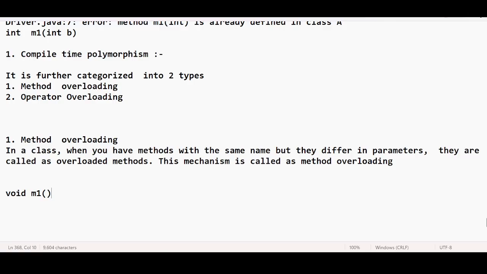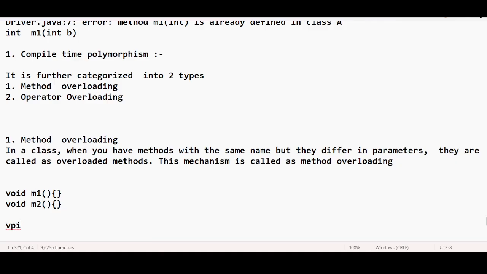Example, when you have a method like void m1 and void m2, these two methods are not overloaded methods. They are not overloaded because their names are completely different. Even though they have the same parameters, they are possessing different names, so they are not called overloaded methods.